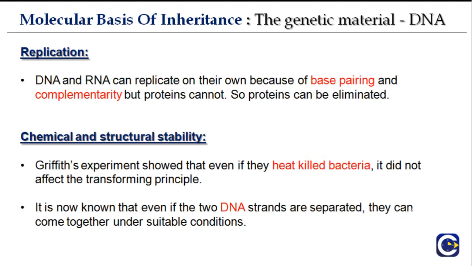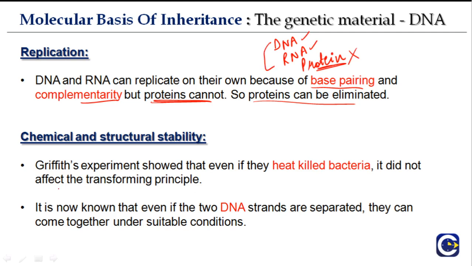So replication. Both DNA and RNA can replicate on their own because of base pairing and complementarity, but proteins cannot. Okay, so proteins were eliminated. It's always a fight between DNA, RNA and protein. Today, of course, we know it's DNA, but at that time it was still being discovered. So DNA and RNA can replicate, but proteins cannot. So protein was anyway eliminated. Then it was a fight between DNA and RNA. Griffith's experiment showed that even if they heat killed bacteria, it did not affect the transforming principle.